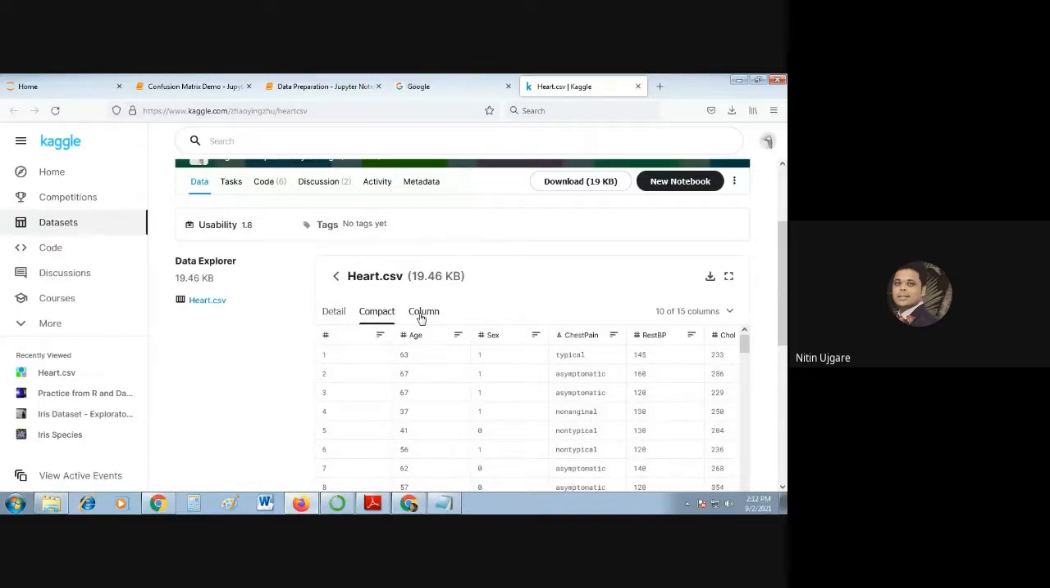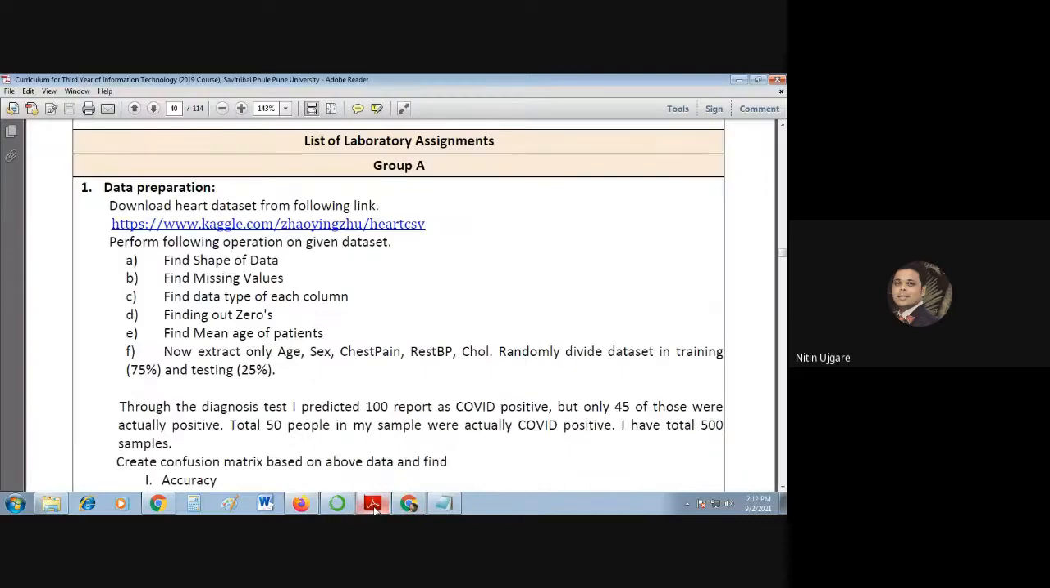The type of each of these columns is also mentioned here. From here you can download this data set. I have already downloaded the data set on my machine, so you can download it here. I'll again go back to here.